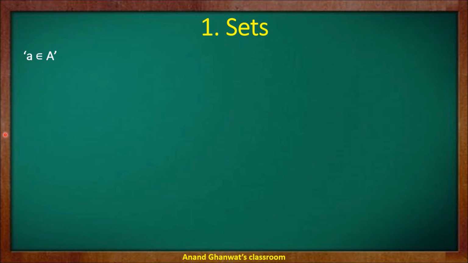Here a is an element of set A, and it is shown by this sign, belongs to.